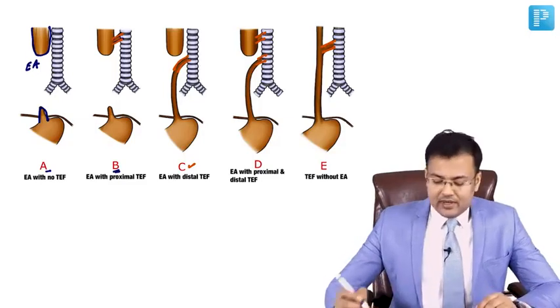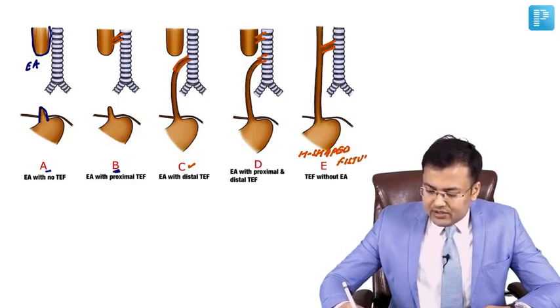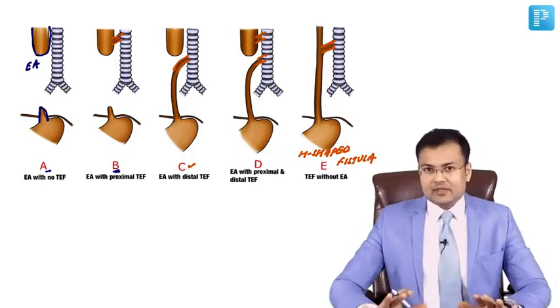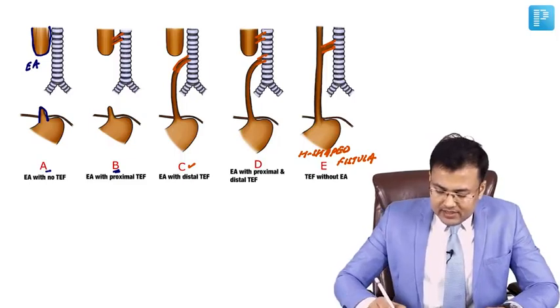And if you see the shape, it looks like H. So this is also known as H-shaped fistula. These are 5 types. First question which is asked, that out of these 5, which one is most common? It's the type C, which is most common.